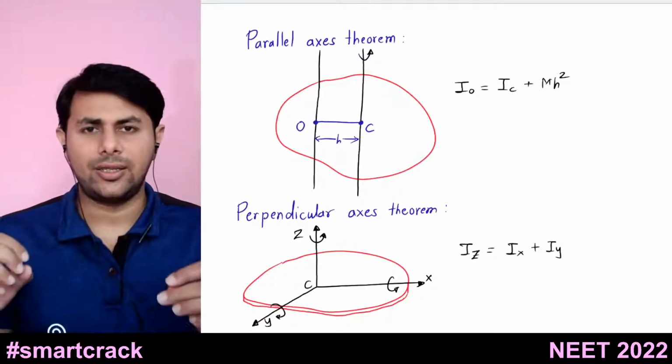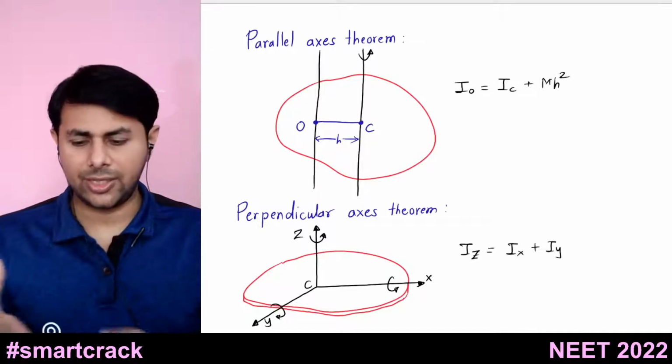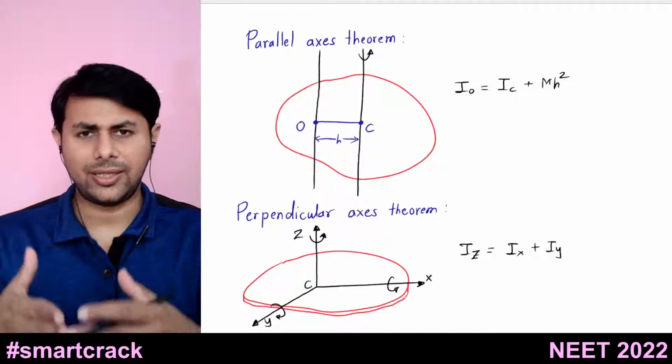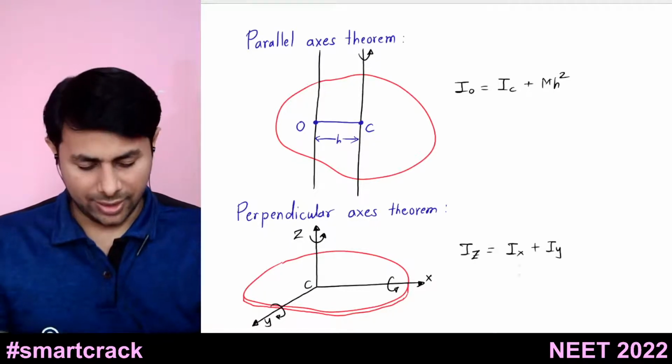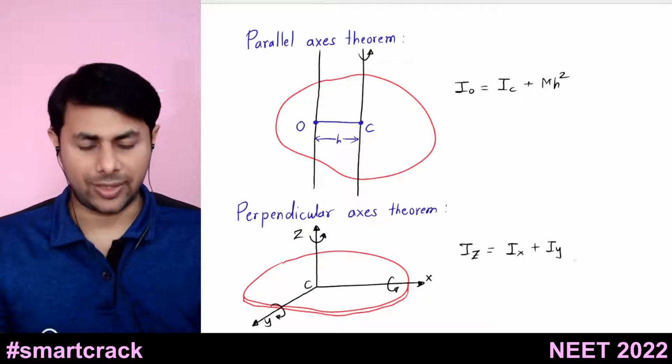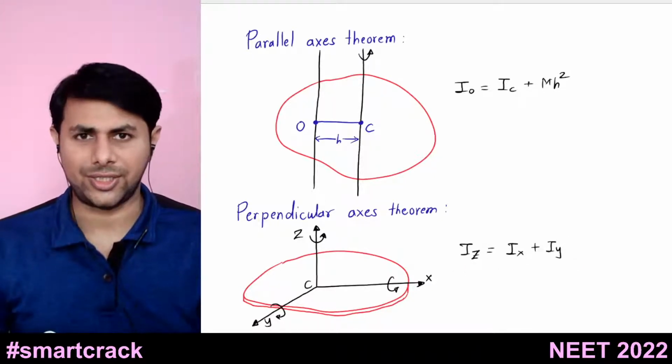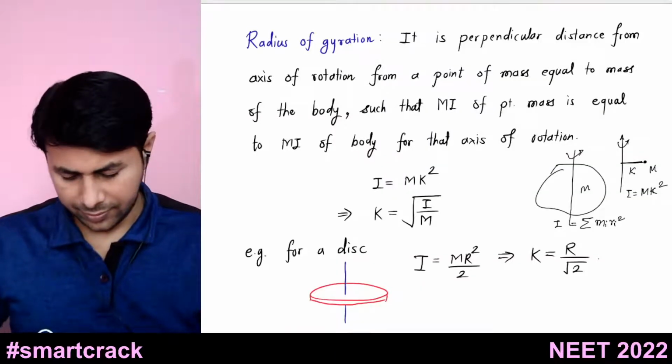These are the axes which are perpendicular to each other and also perpendicular to that vertical axis, and they are lying in the plane of the body. So moment of inertia about those two is Ix and Iy. Then Iz can be written as Ix plus Iy. This is the relation.